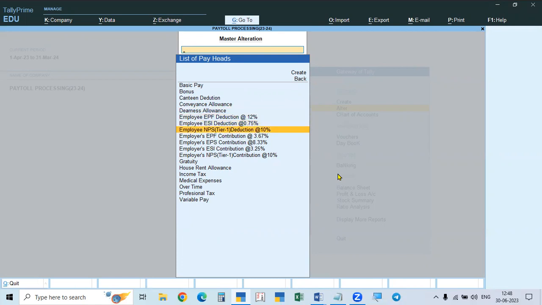The employer's contribution will be 4, because PF is only 1 in the case of employee deduction, but for the employer he will deduct 2 amounts. One is he will contribute 8.33% towards EPS and the balance 3.67% to EPF. So that's why 4 are given: 1, 2, 3, 4. The employee will have only 3. These are the contributions, everything made.